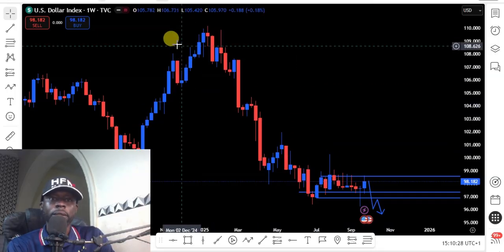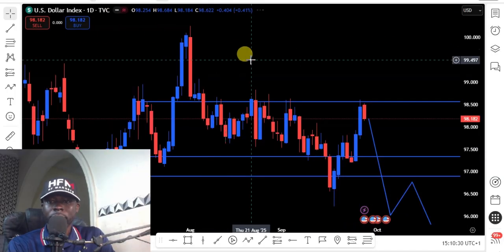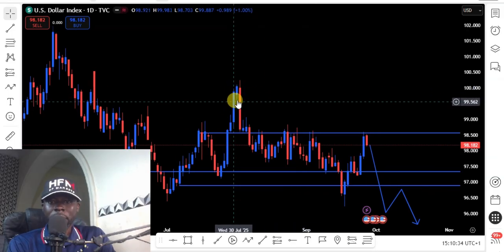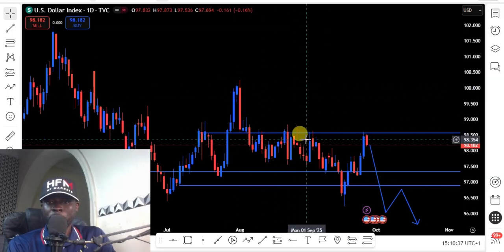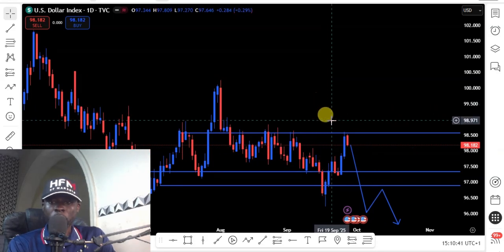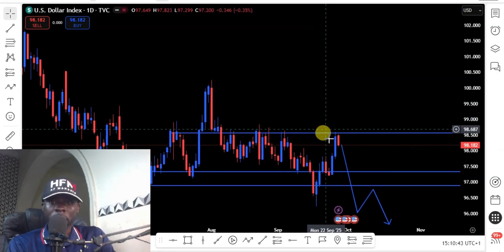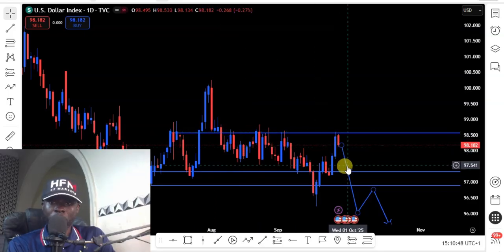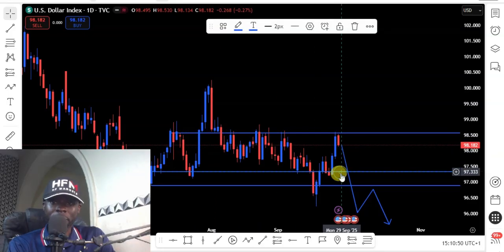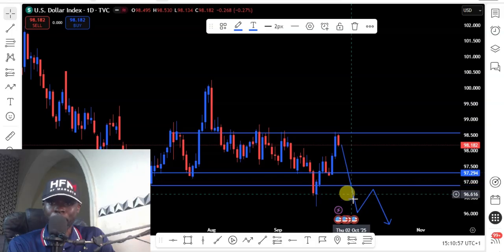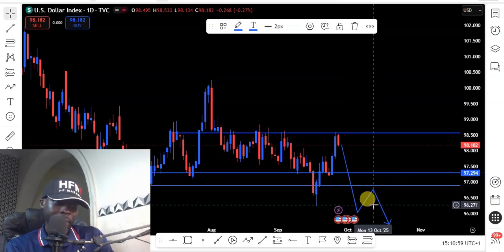So let's look at the daily chart of the dollar index. On my daily chart, we still have this series of lower highs. Because price is currently on a resistance level, we can start selling the dollar index to this target. If price fails to break this level, we might see price reverse back to this resistance. But if price breaks this level, we're seeing a major drop for the dollar index this week.